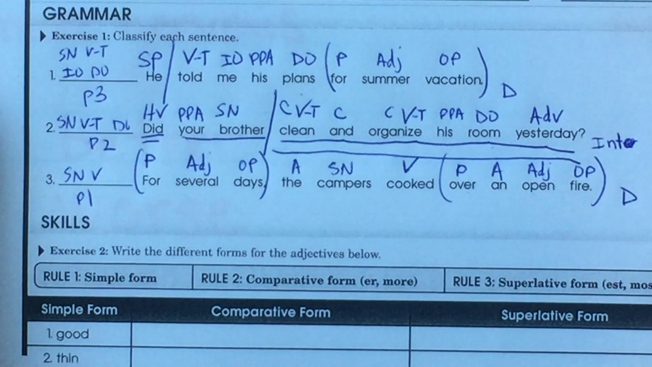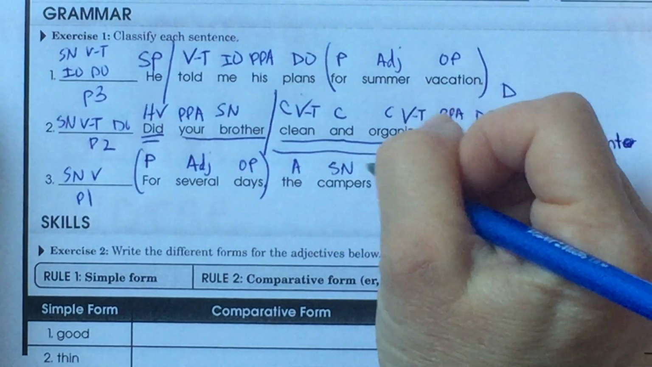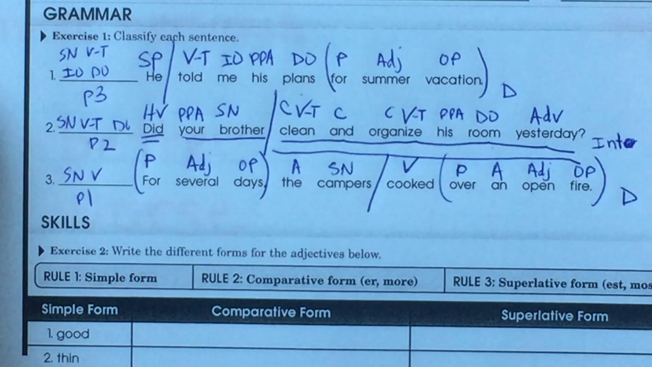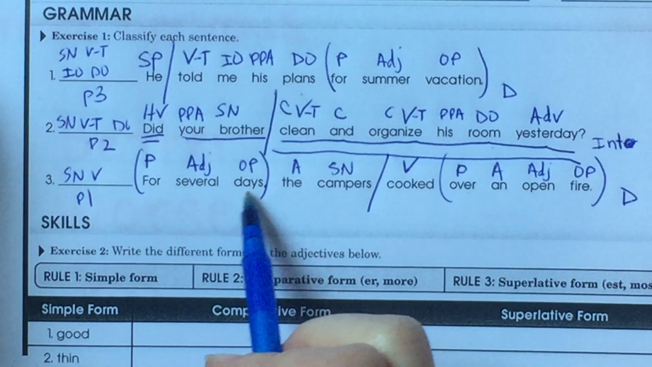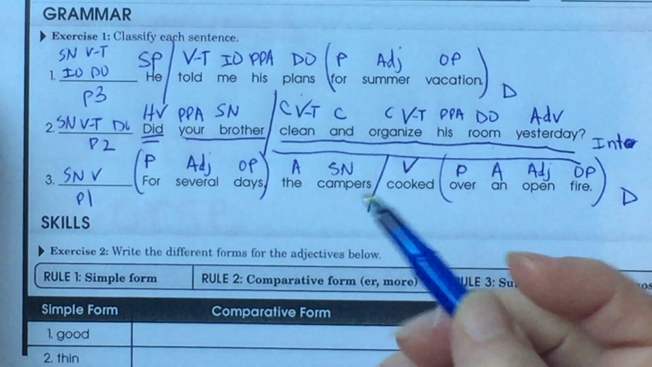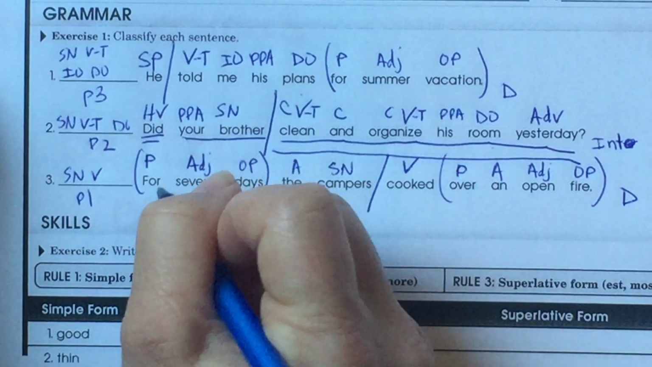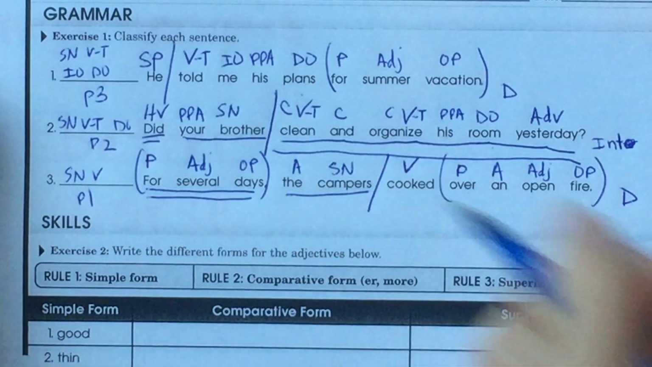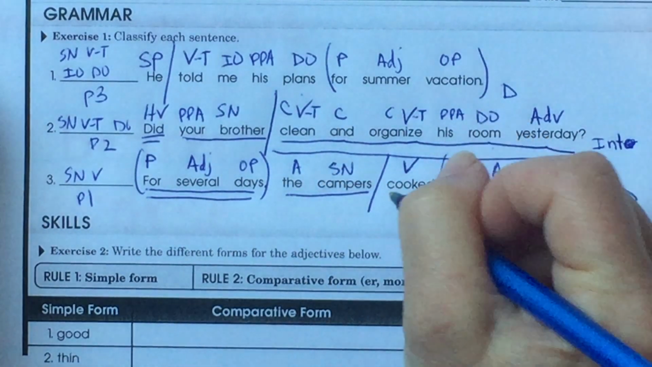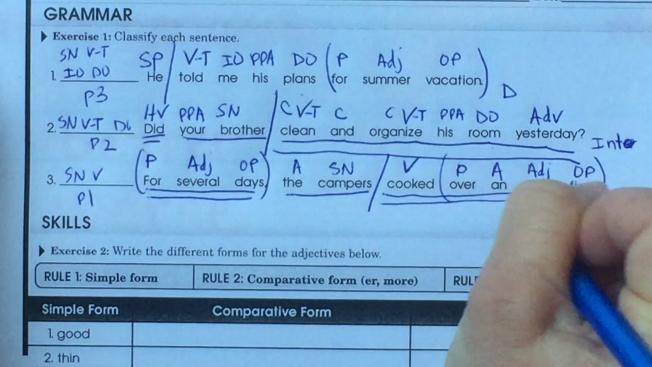And there's something else we need to do. I guess we need to divide, right? The campers cooked. Divide. And there's still something else we need to do. See this prepositional phrase here? It's talking about when they cooked, so it's not in natural order. So this prepositional phrase needs to be underlined. The campers by itself, or with one line, and then twice again here.